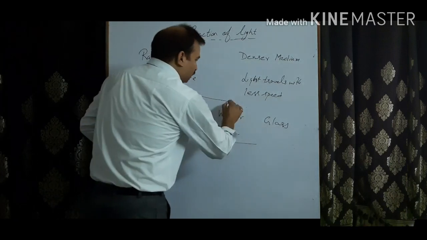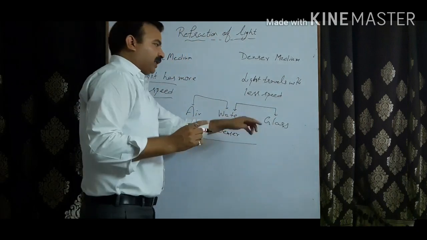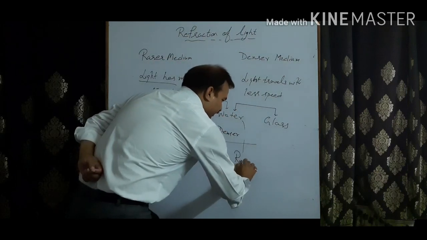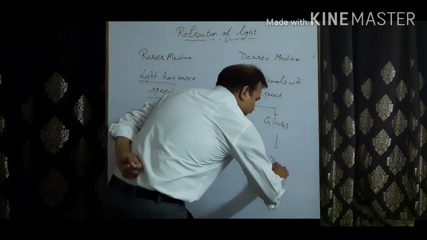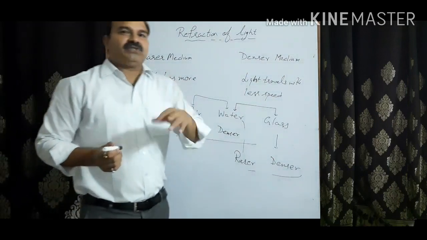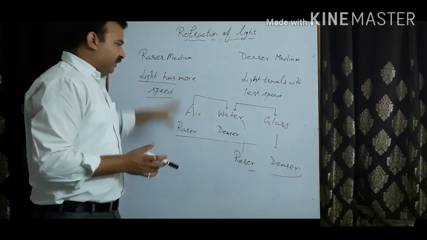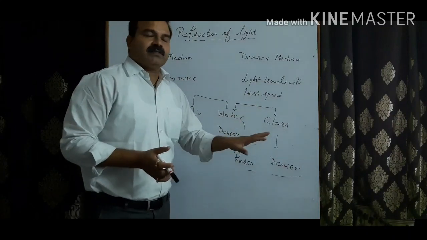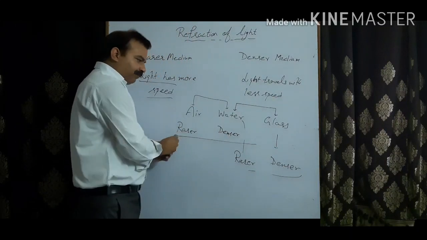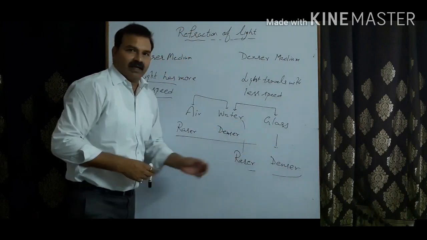But if we talk about water and glass, a ray of light is coming from water to glass. In this case water is a rarer medium and glass is a denser medium. So that depends upon the two substances which we take. The substance in which the speed of light is more will be the rarer, and the one in which the speed of light is less will be the denser. Here you can see water is denser as compared to air, but is rarer as compared to glass.